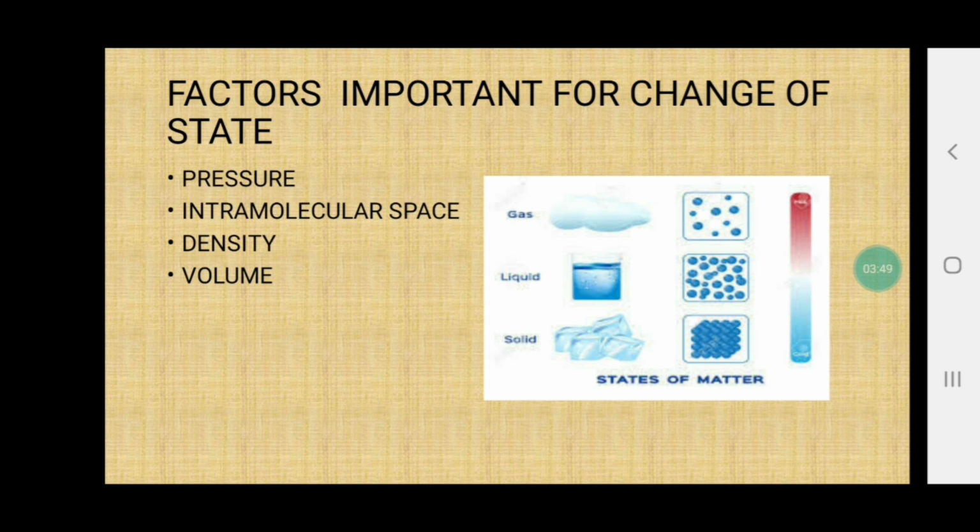Another example for it is at your home only. Your mother uses a pressure cooker to cook the food. In a pressure cooker, the boiling point of water is neither 100 degrees Celsius nor 80 to 90 degrees Celsius. The boiling point increases to more than 150 degrees Celsius. It may be 160, it may be 170, and so on.